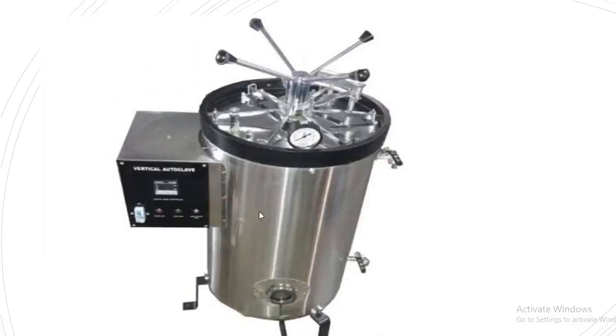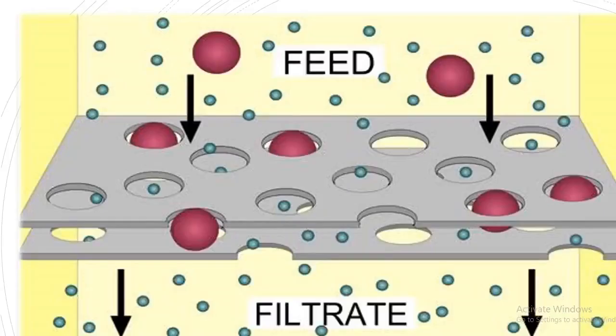Inside the cylinder we place our glassware and the articles that we need to get sterilized, and we heat it at 121 degrees for 20 to 25 minutes. After that we open the gauge and the pressure is released. This is how we do moist heat sterilization.